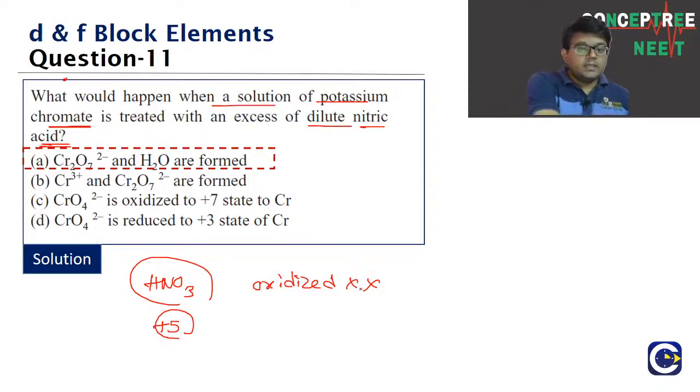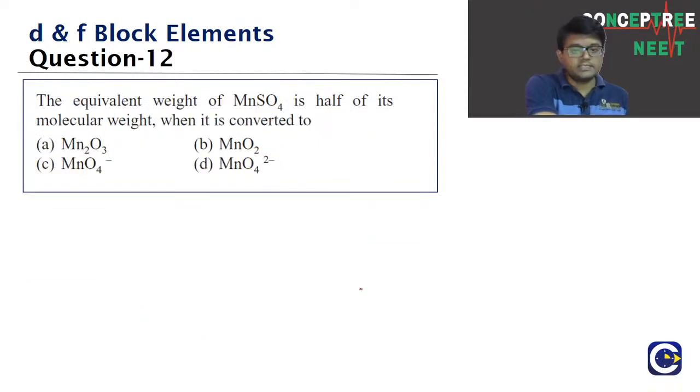So in the d block elements, we have to focus on the reactions of potassium permanganate and potassium dichromate, guys, because quite often in the previous years also they have asked questions on this. Okay, so let's look at the next question.